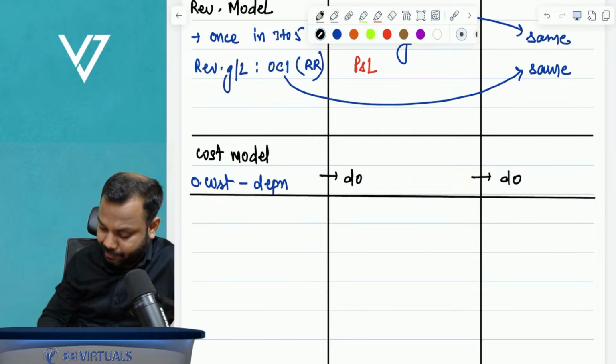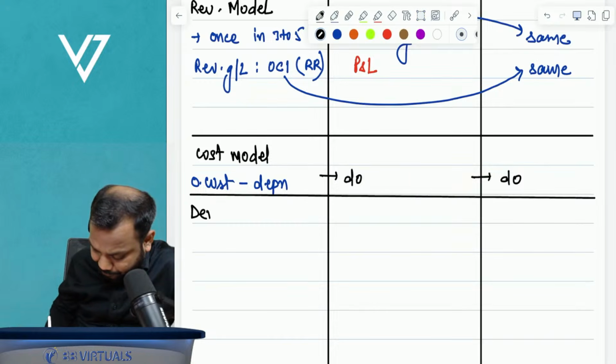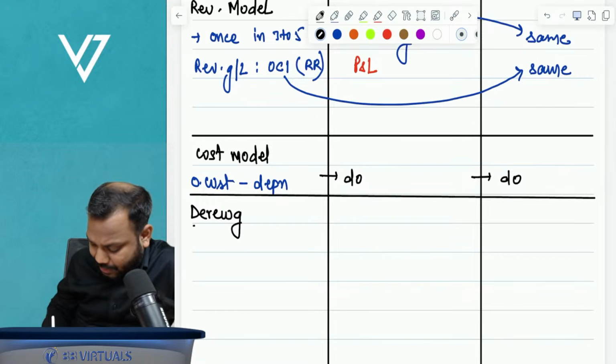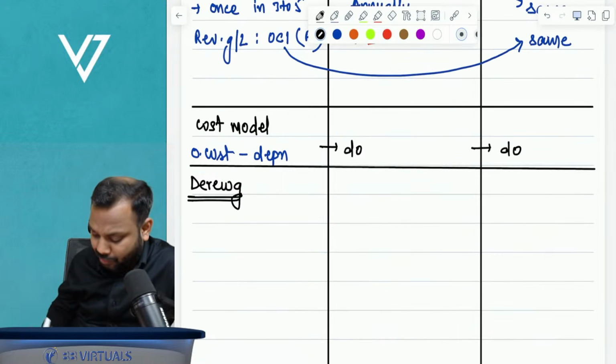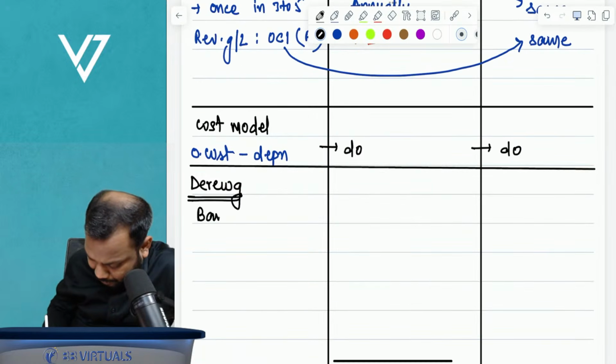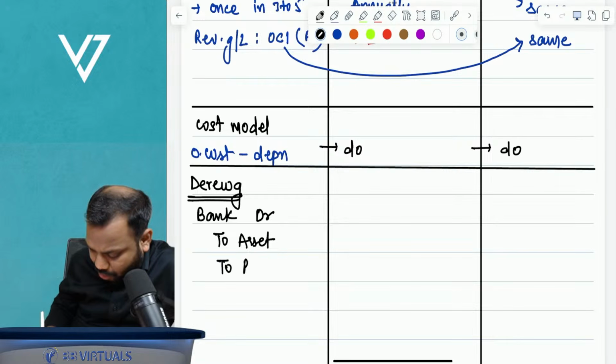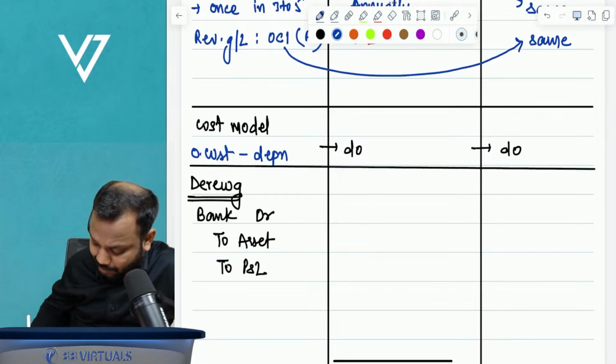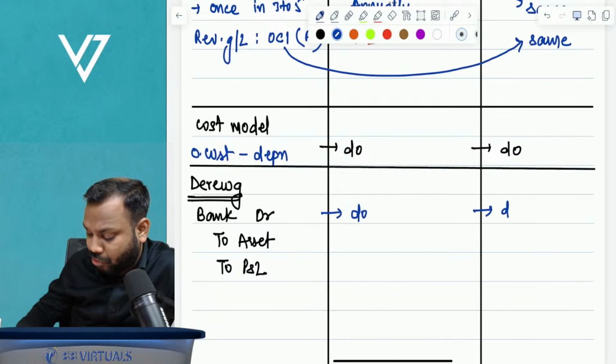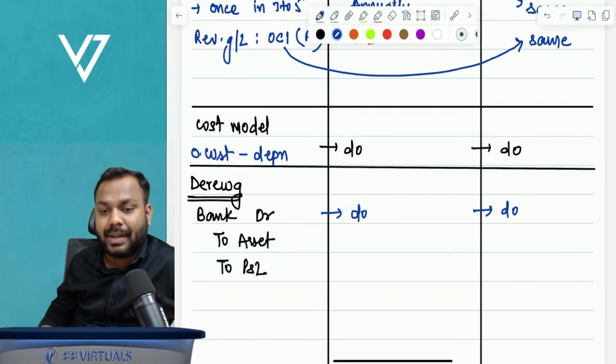Now, further, derecognition. On derecognition, we pass the journal entry: bank account debit, asset credit, and gain or loss will be sent to P&L. The same entry is passed on disposal of investment property, and the same entry is passed on disposal of intangible assets.